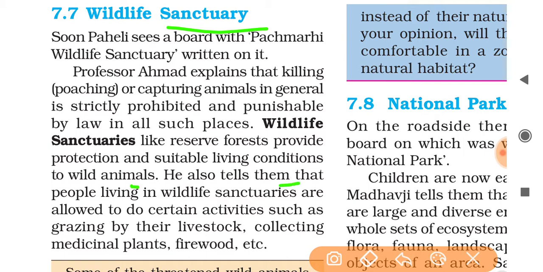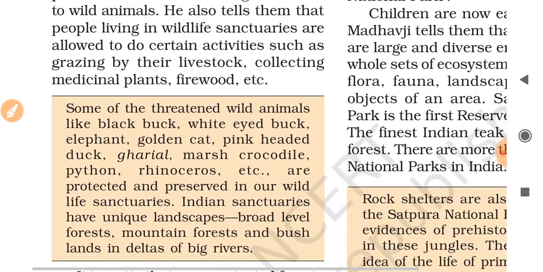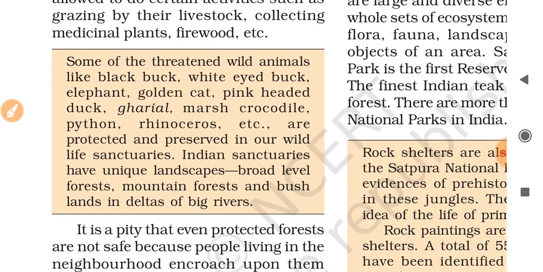He also tells them that people living in wildlife sanctuaries are allowed to do certain activities such as grazing their livestock, collecting medicinal plants, firewood, etc. Some of the threatened wild animals like black buck, white-eyed buck, elephant, golden cat, pink-headed duck, gharial, marsh crocodile, python, rhinoceros, etc. are protected and preserved in our wildlife sanctuaries.